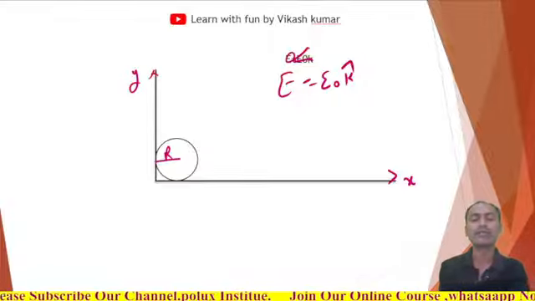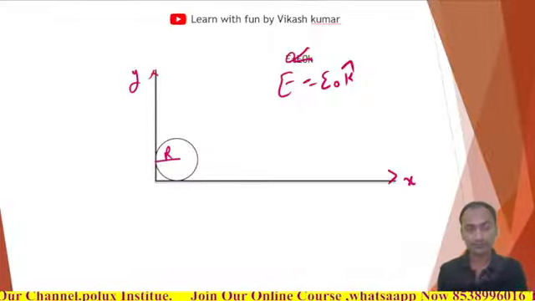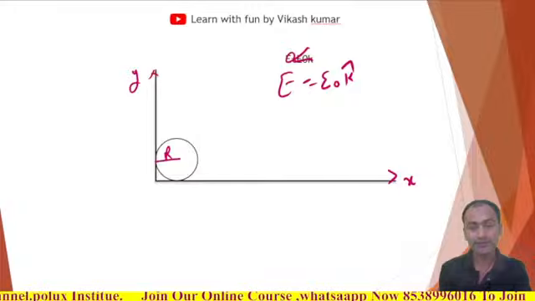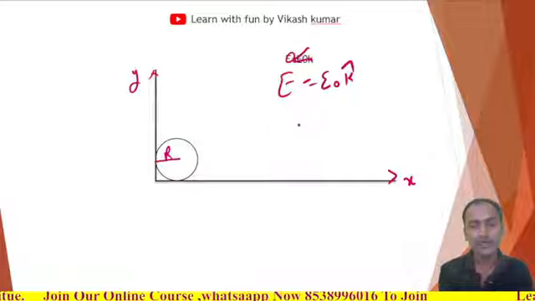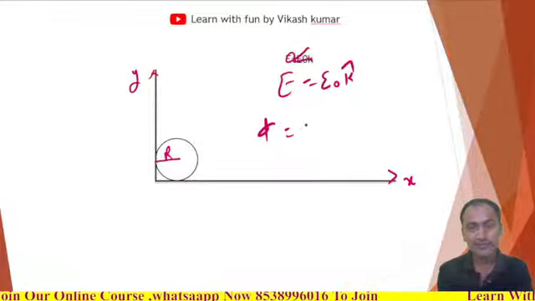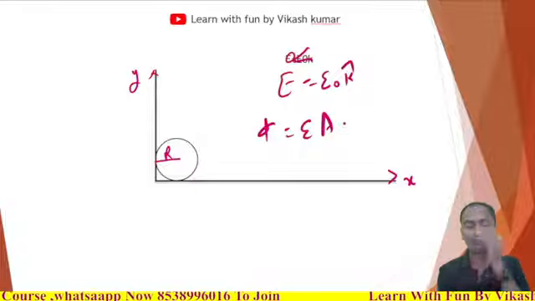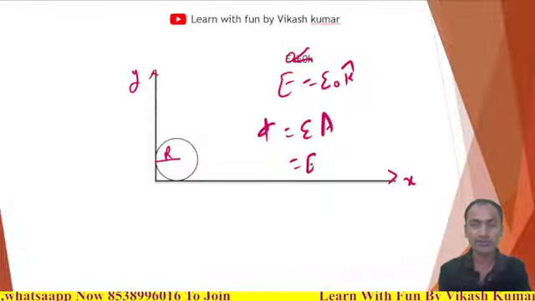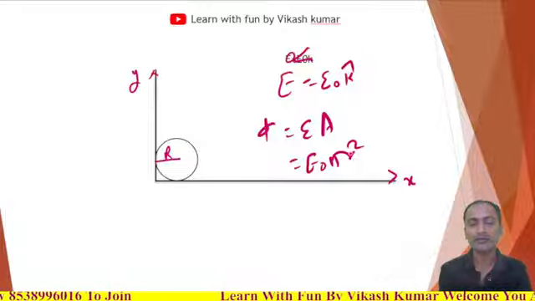So can you tell me what is the area, and what will be the electric flux? Here phi can be written as EA cos theta, where theta is 0 degrees, so cos theta is 1. So the electric flux is E naught into the area of a circle, pi r square.